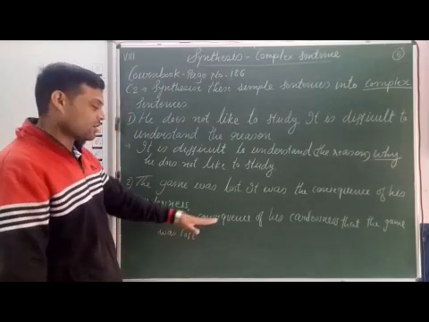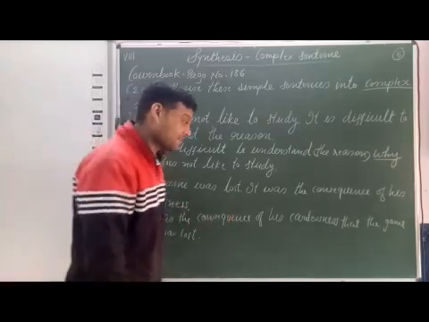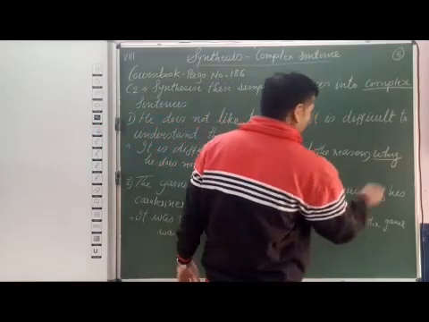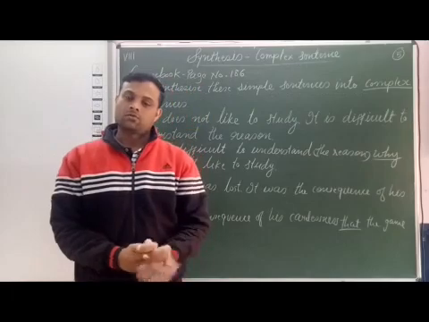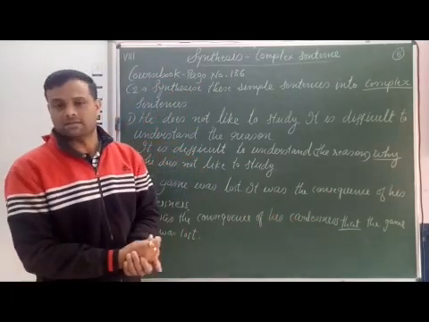Two clauses. It was a consequence of his carelessness. Second clause, the game was lost, and joined with the subordinating conjunction that. So the sentence is a complex sentence.